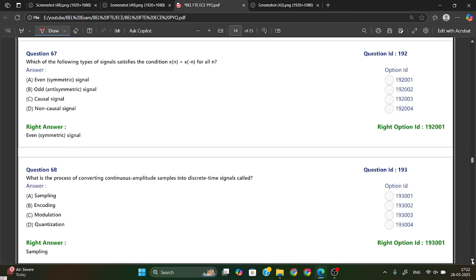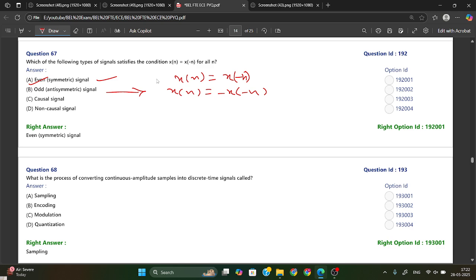Which type of signal satisfies the condition x(n) = x(-n)? It will define an even symmetric signal. Even symmetric signal is your answer. And for an odd symmetric signal, it will be x(n) = -x(-n). This is the odd symmetric, or asymmetric, signal.